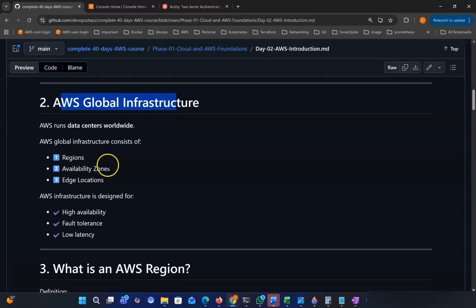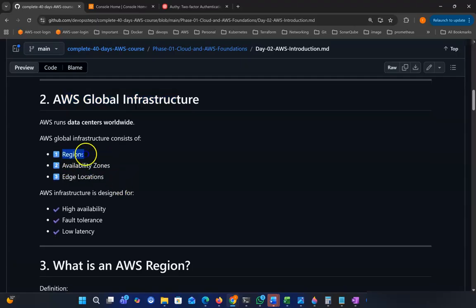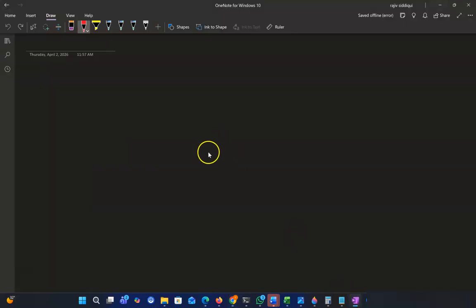Now let me explain these things a little bit with a picture. AWS designs data centers region-wise. For example, they have a data center in US East 1, which is North Virginia. This is a region.